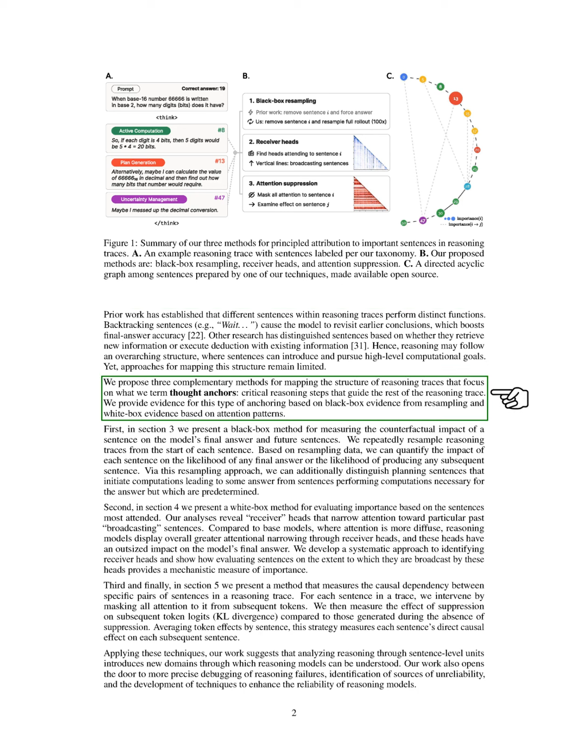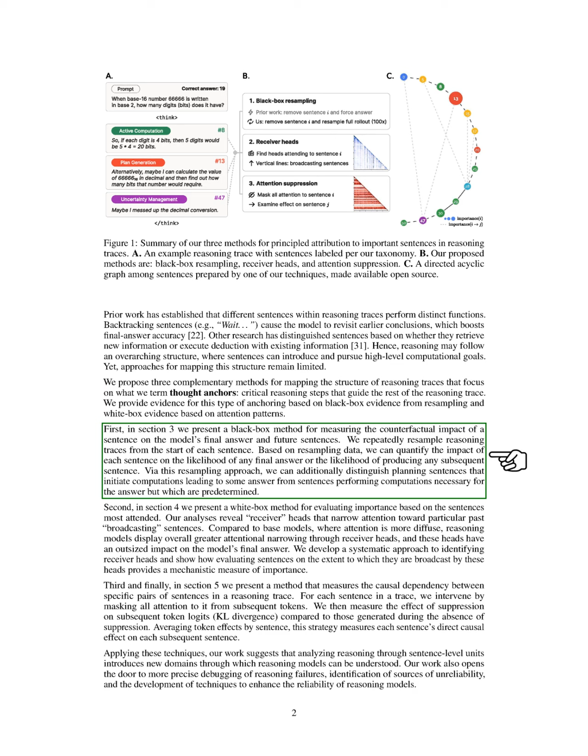We propose three complementary methods to map the structure of reasoning traces, focusing on what we call thought anchors, critical reasoning steps that guide the overall reasoning process. Our first method, detailed in the black box framework section, measures the counterfactual impact of a sentence on the model's final answer and subsequent sentences by resampling reasoning traces. This allows us to quantify how each sentence influences the likelihood of final answers and future sentences.